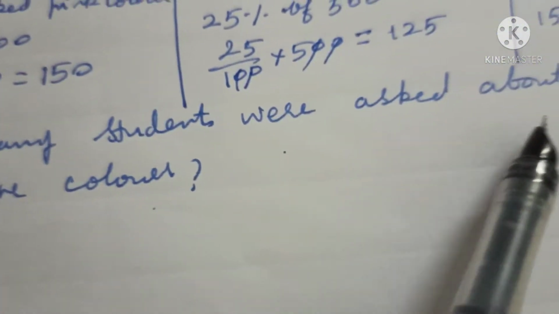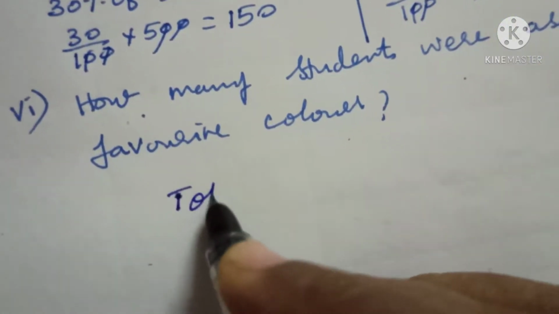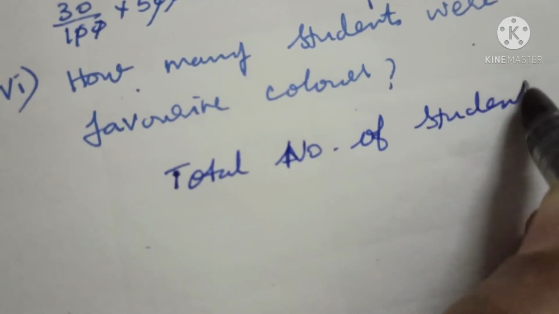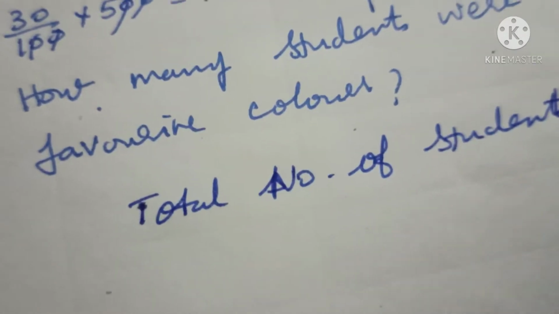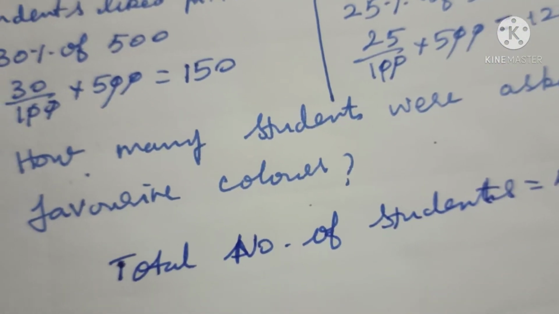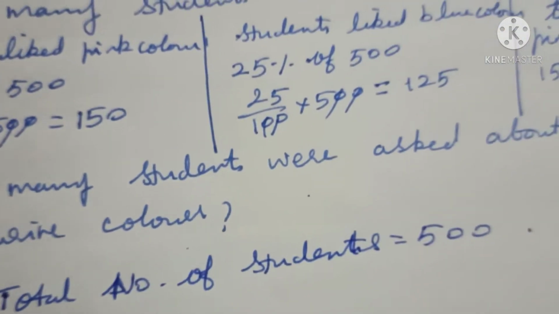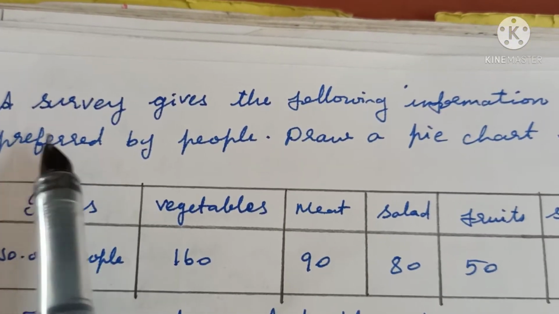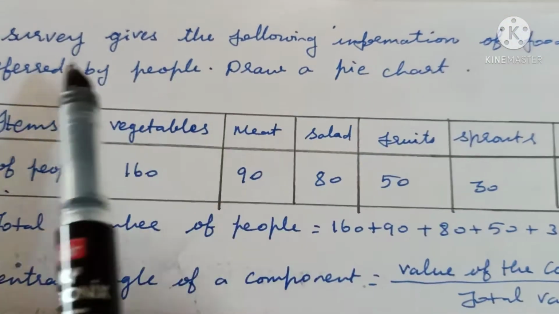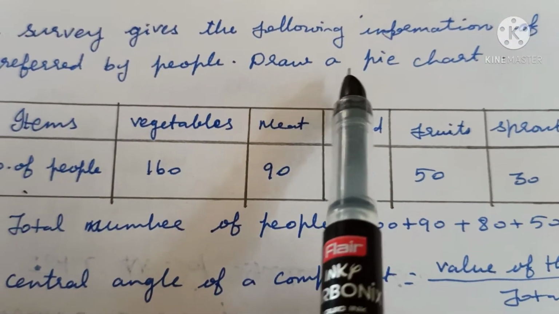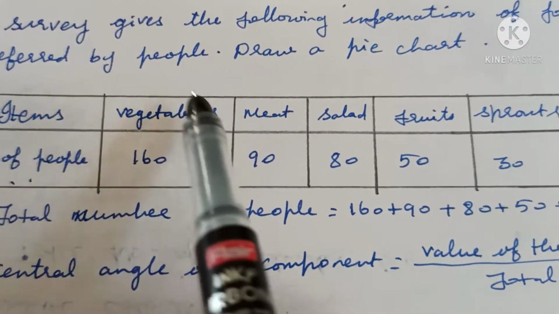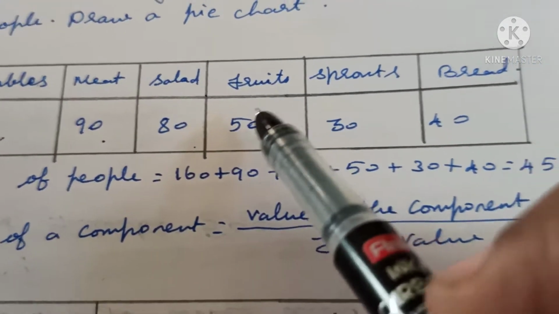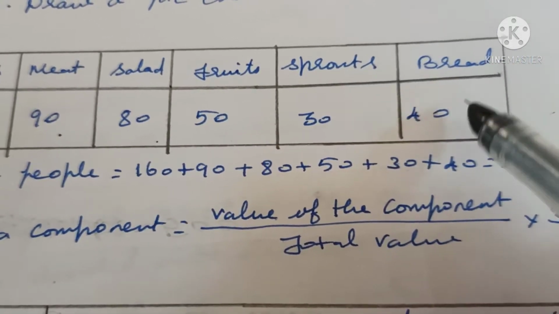So how many students were asked about the favorite color? Total number of students is equal to 500. Therefore 500 students were asked about their favorite colors. So let's move to the sum. A survey gives the following information of food items preferred by people. Draw a pie chart. Items: number of people, vegetables 160, meat 90, salad 80, fruits 50, sprout 30, bread 40.